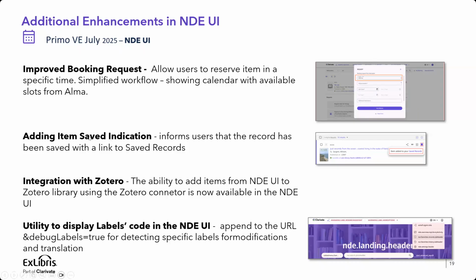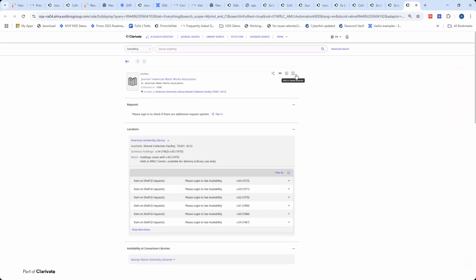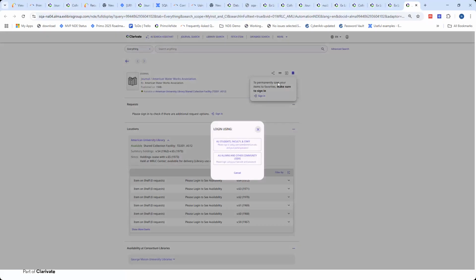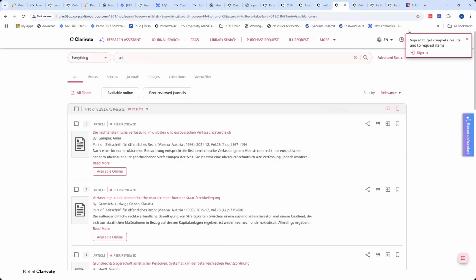More things that we would like to mention, not only here, regarding the added item saved indication. What I want to mention here is, well, I'm not signed in. Let's see if I will be signed in.